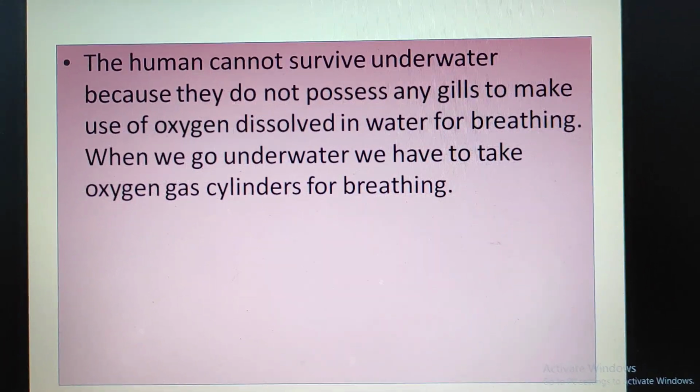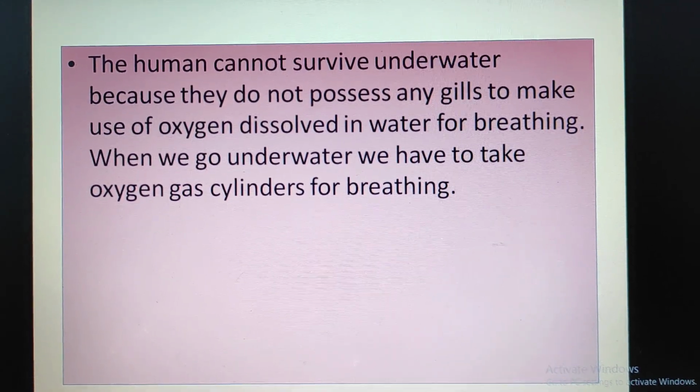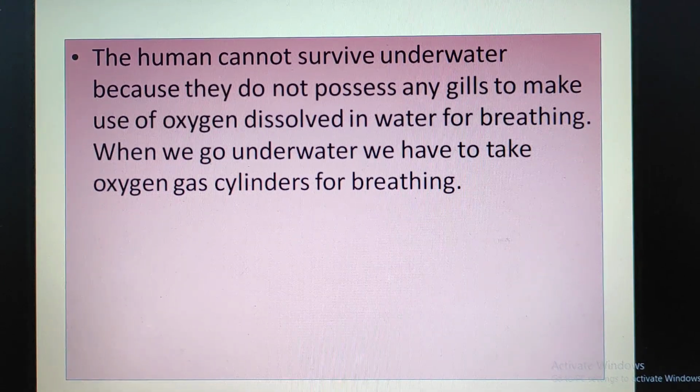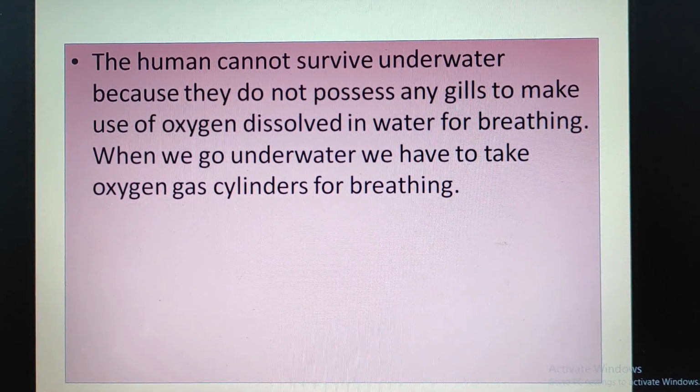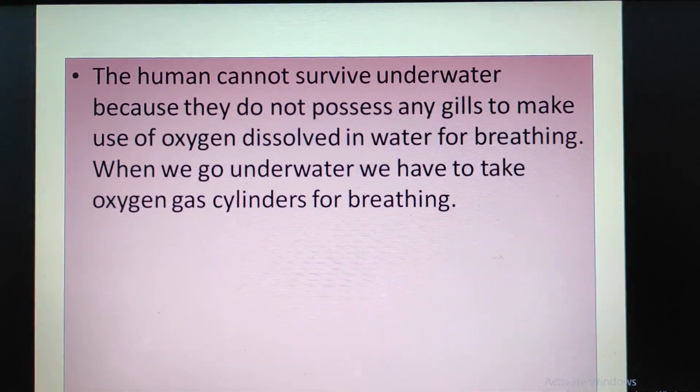Humans cannot survive underwater because they do not possess any gills to make use of the oxygen dissolved in water for breathing. When we go underwater, we have to take oxygen gas cylinders for breathing. I hope you all know about it.